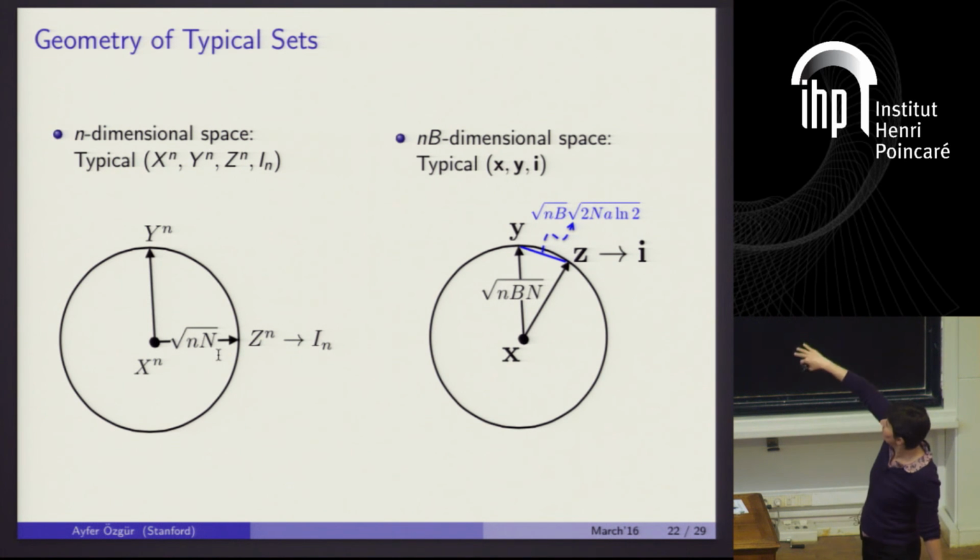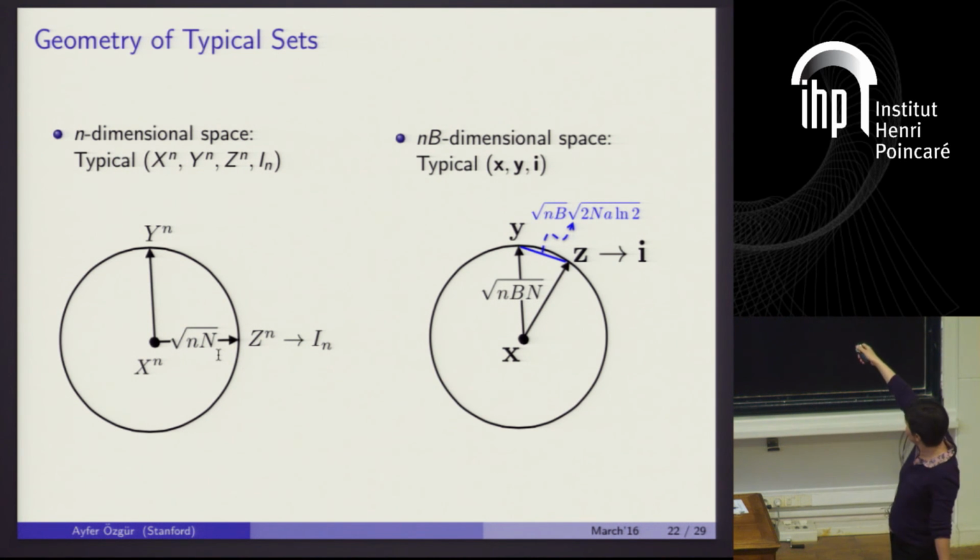What we discovered via measure concentration from the previous slide is that in this n-dimensional space, given a typical x, i pair, for almost all the y's with probability almost 1, I will be able to find a point which is very close in Euclidean distance to this y, and it's mapped to the right bin, okay?